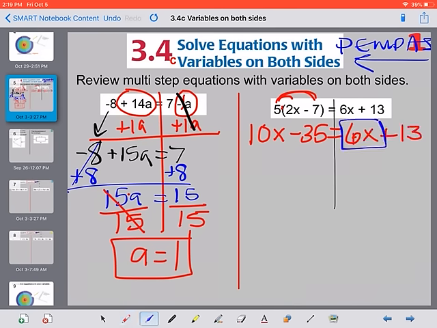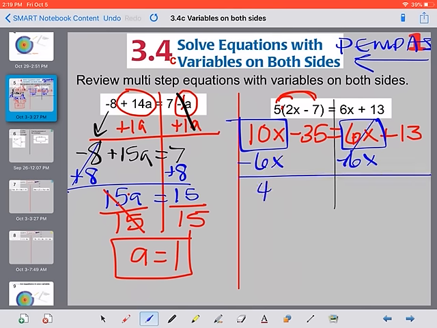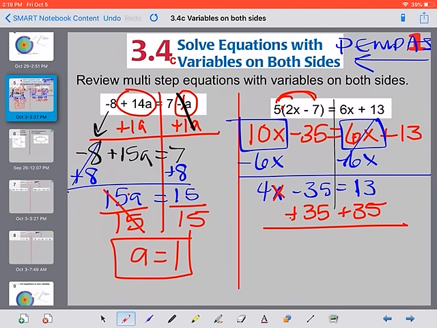I'm going to move the smaller one between 6x and 10x. 6 is smaller. It'll keep everything positive if we move that one. If I subtract 6x, those eliminate. 10 minus 6 is now 4x minus 35 equal to 13. Now we want this letter all by itself, so get rid of adding and subtracting first. Add 35. So we have 4x equal to now 48.